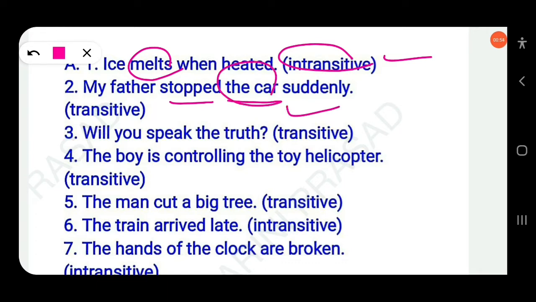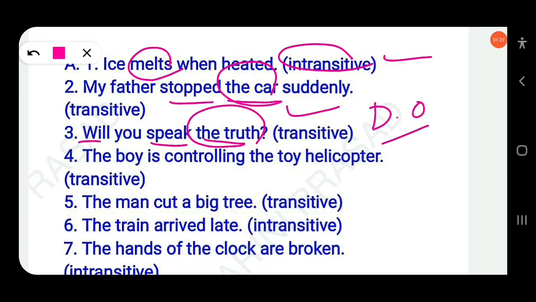Stopped what? You can also ask what or whom to the verb. You can also get the direct and also the indirect object. "Will you speak the truth?" Here, will speak is a transitive verb and there is an object, the truth. This is the direct object.